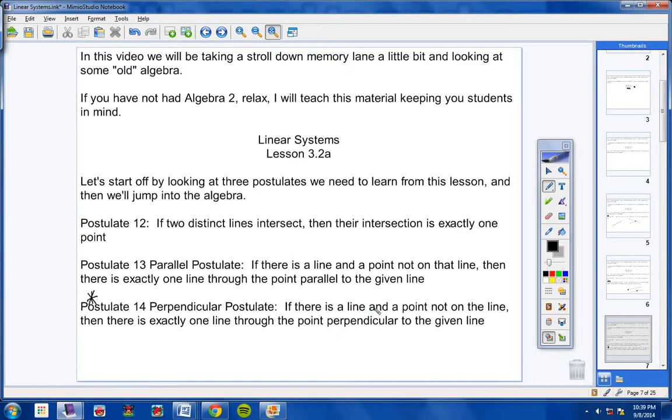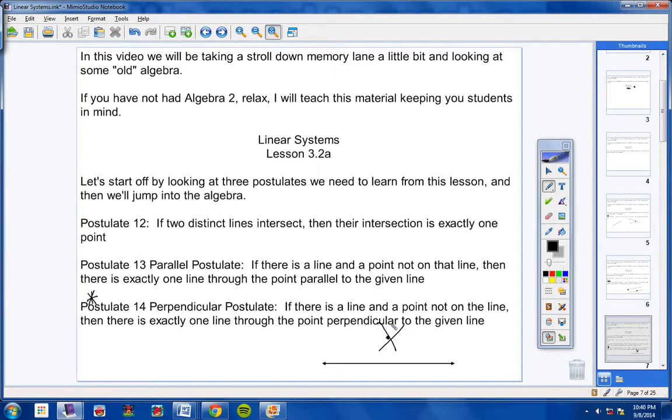If there is a line and a point not on the line, then there's exactly one line through the point perpendicular to the given line. And here's what it's saying. Please copy this down. Draw a line and then put a point not on that line. We'll say it's right here. Now, how many lines can you draw through this point?